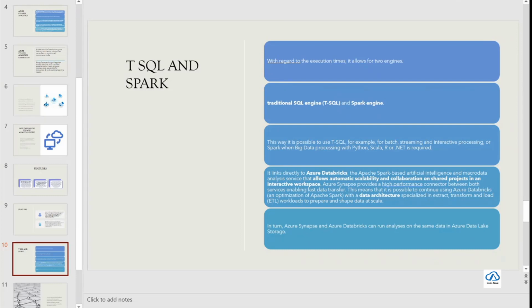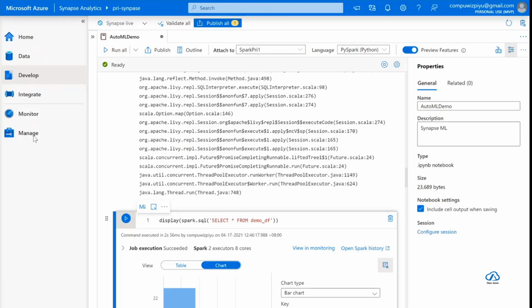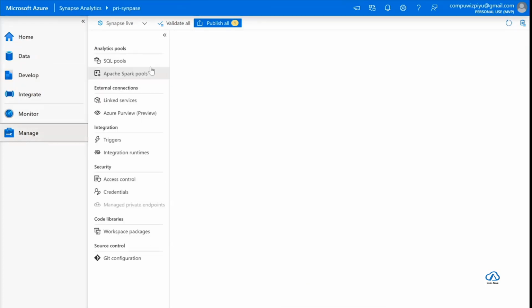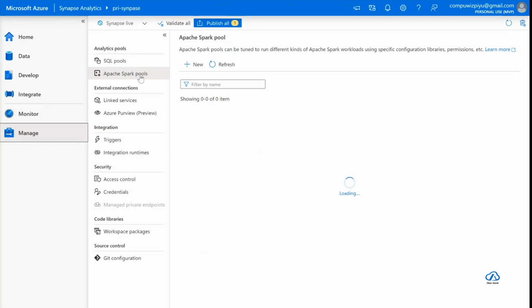So just to remind you, right? If you go back to your Azure Synapse Studio, and once you go to Manage, you can easily see your Apache Spark pools here. And Azure Databricks also operates on top of the concept of Apache Spark. So that is how they are able to channelize huge data workloads, run them in parallel and then give out results. Same thing.